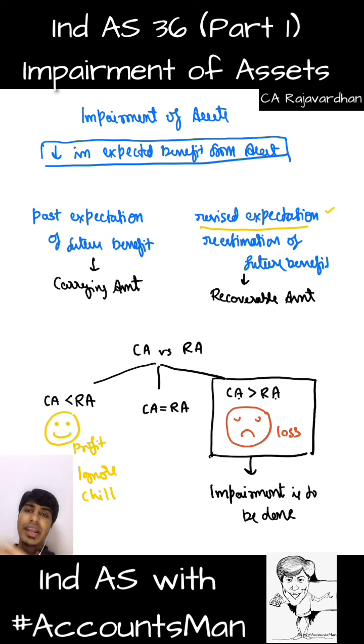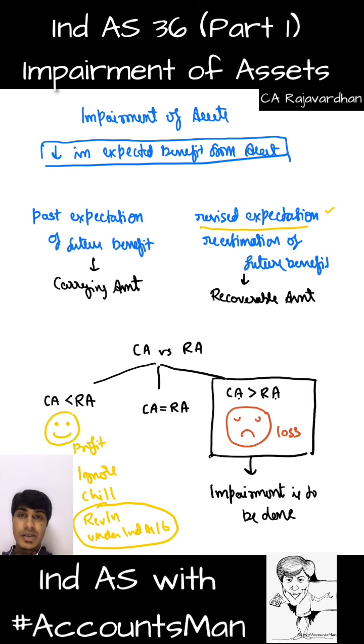If you actually want, then you can go for upward revaluation of the asset. Yeah, the possibility is there. You can do revaluation under Ind AS 16. You can go ahead and revalue the asset as per Ind AS 16, but you will not go ahead and record such profit. That's again against our conservatism. However, here we need to record the impairment.